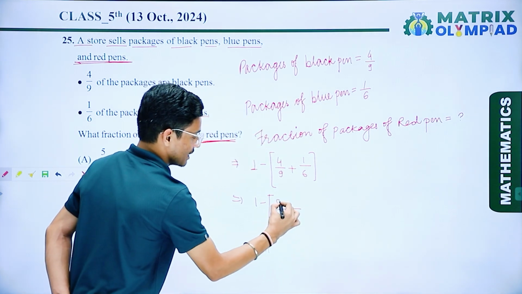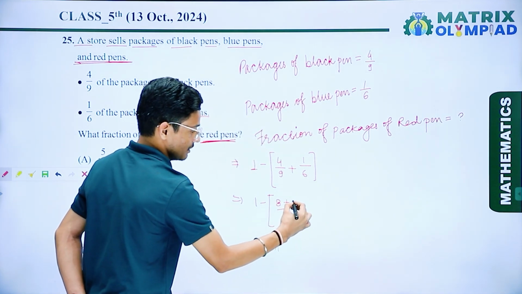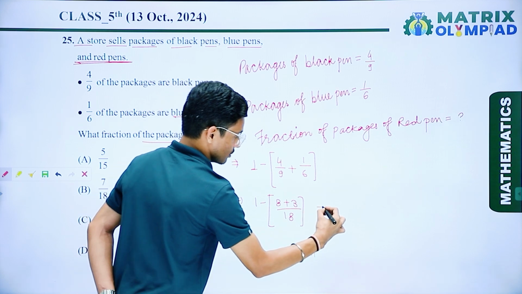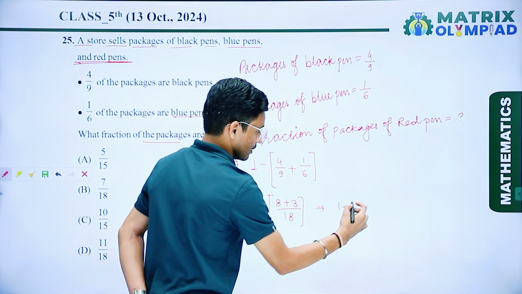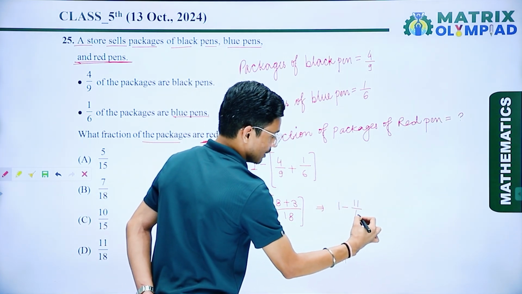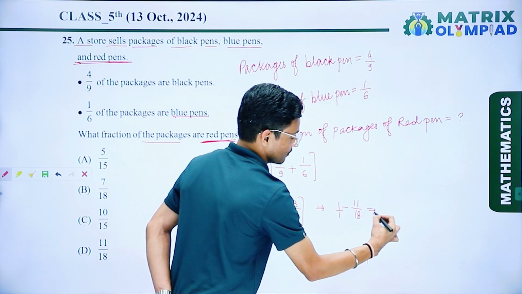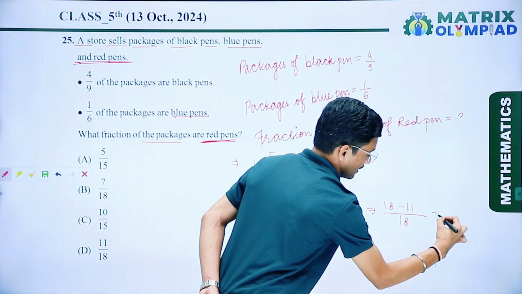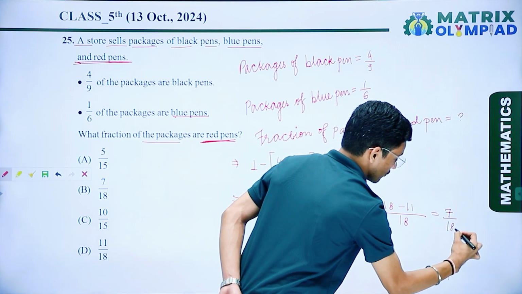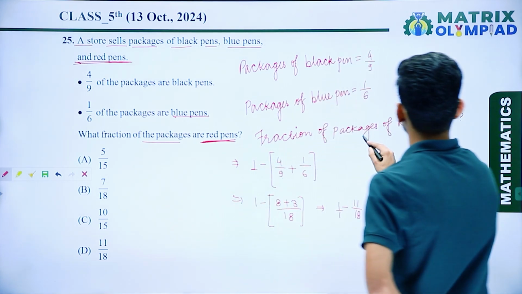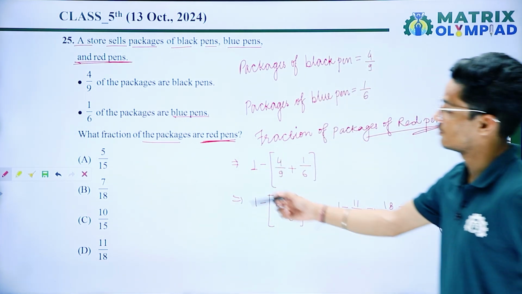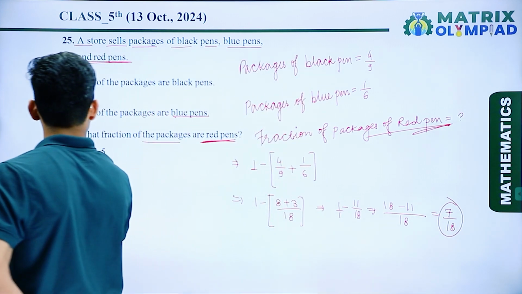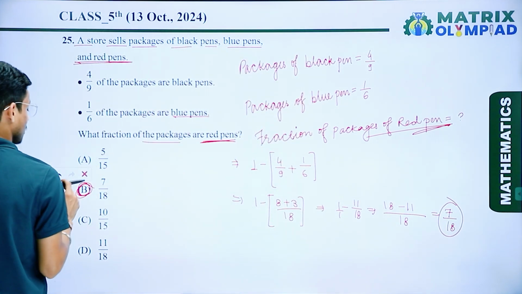So 9 2s are 18, so here I get 8, plus 6 3s are 18, so here I get 3. So if I add, here I get 1 minus 11 upon 18. If I take LCM again 18, I can say that 18 minus 11. So here I get 7 upon 18. So the fraction 7 upon 18 is the packages of red pen. So check which option is correct. So 7 upon 18, option number B is the correct answer over here.